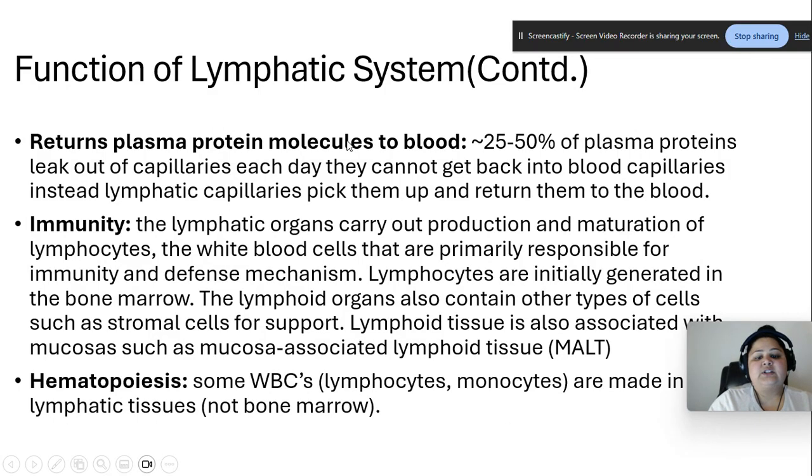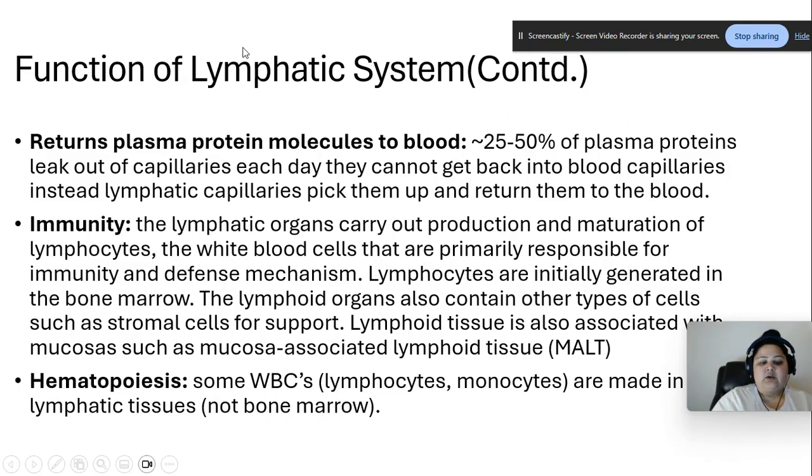Returns plasma protein molecules to blood. 25 to 50% of plasma proteins leak out of capillaries each day. They cannot get back into the blood capillaries. Instead, lymphatic capillaries pick them up and return them to the blood. So they pick them up and they return them. It returns plasma protein molecules back to blood.